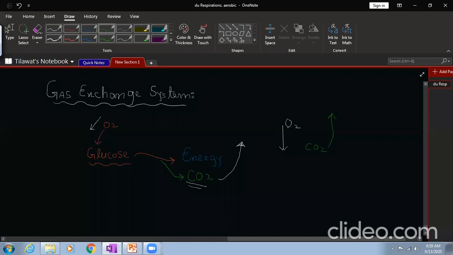Through this system, we take oxygen from outside and remove carbon dioxide from our body. Let's suppose this is your gas exchange system.